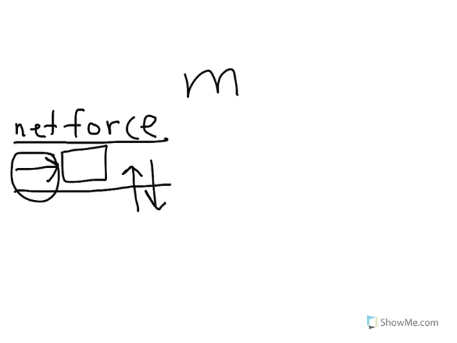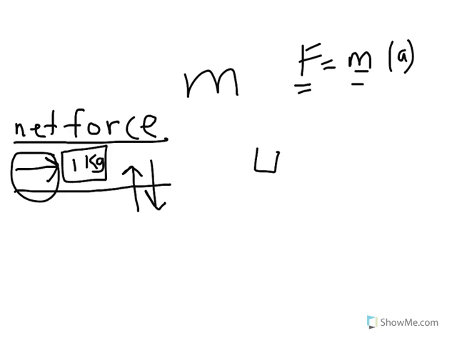So what that means is, we know it has mass, right? And we'll even say it's 1 kilogram. So it has mass because it exists, it's there. And so from this, if we know that vector force, and we know the mass, we can find its acceleration just by solving for it in the equation. But understand what that means. The fact that we have this net force means that we have an acceleration. So if you have a mass, and it has a net force on it, then it has to have an acceleration. That also means that if there is no net force, there is no acceleration.